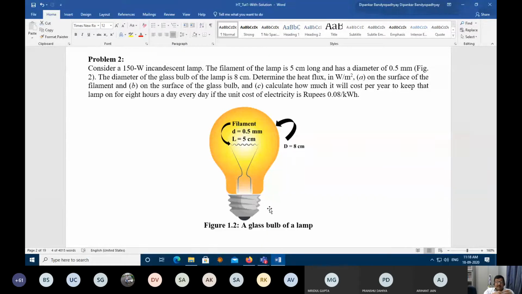Fantastic. Please go ahead. Now the power is given and then you have to calculate the heat flux quickly. So you have 5 minutes.